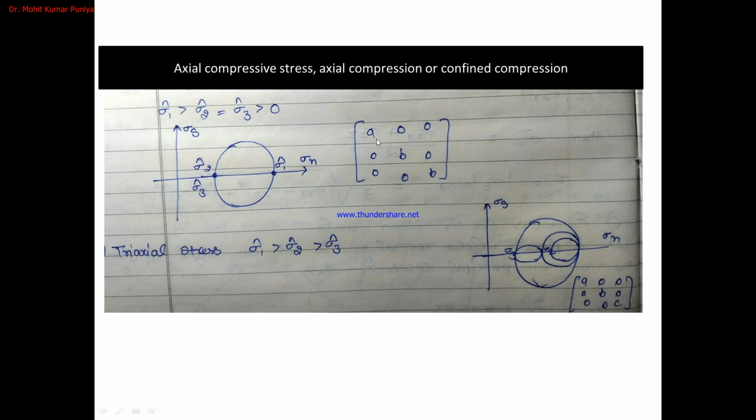So in the matrix A, B and B, because sigma 2 and sigma 3 are equal, that's why we have given the same number here. Then triaxial stress means sigma 1 greater than sigma 2 greater than sigma 3. Here this is sigma 1, then we have sigma 2, then we have sigma 3. So for the stress matrix we have given all the numbers in different A, B and C.